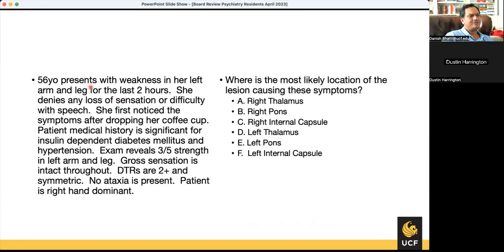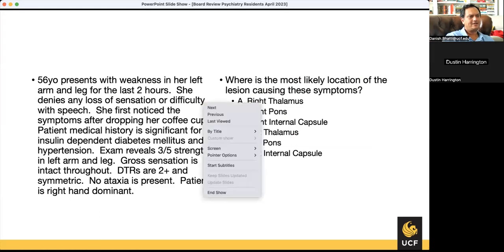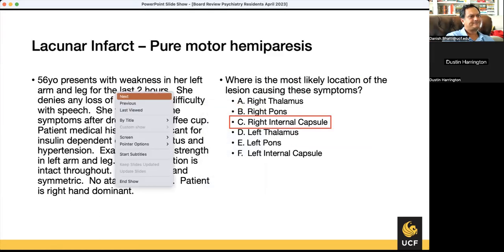All right, a 56-year-old presents with weakness in her left arm and leg for the last 2 hours. She denies any loss of sensation or difficulty with speech. She first noticed symptoms when dropping her coffee cup. She has insulin-dependent diabetes and hypertension. So there is weakness in both arm and leg. So this looks like a lacunar motor infarct. DTRs are 2+, no tics are present, the patient is right-hand dominant. Where is the lesion most likely? So the lesion is probably the internal capsule on the right. It's left arm and leg weakness, so right internal capsule probably. Yeah, pure motor hemiparesis and lacunar infarct.